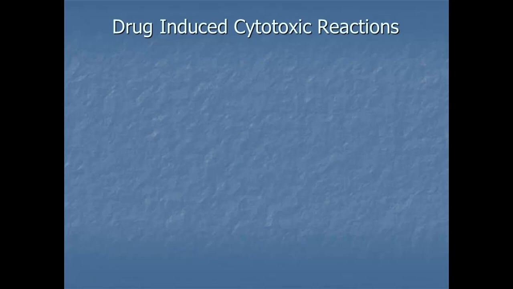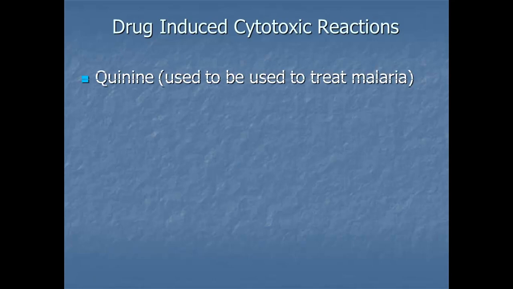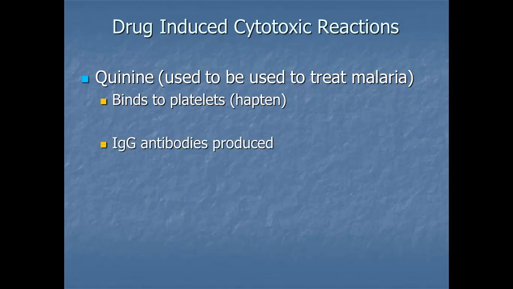Drug-induced cytotoxic reactions. Quinine used to be used to treat malaria, and it actually binds to platelets. So it acts as a hapten. So remember when we talked about something that's an incomplete antigen, when it gets together with a serum protein, then it's going to be a complete antigen. So once we have a complete antigen, IgG antibodies are produced.